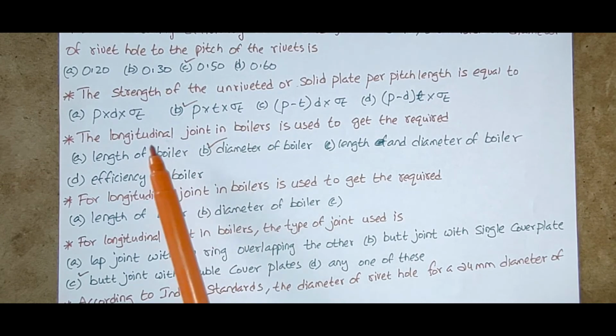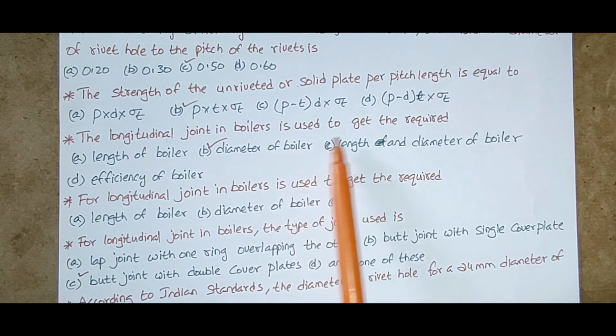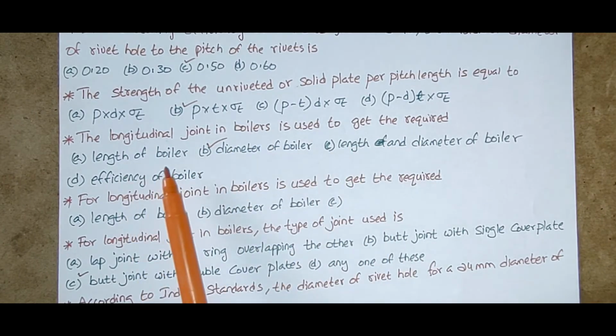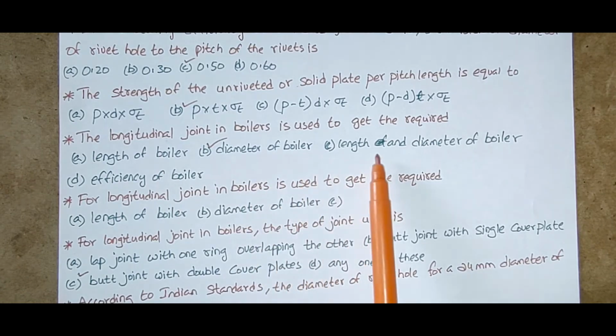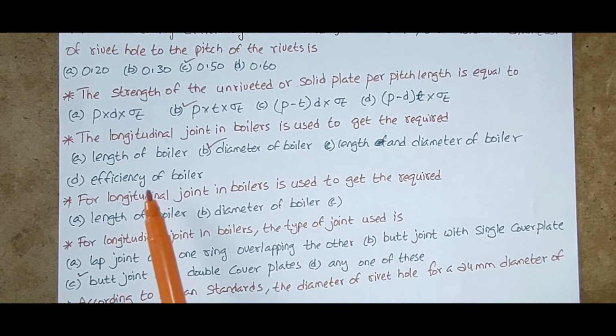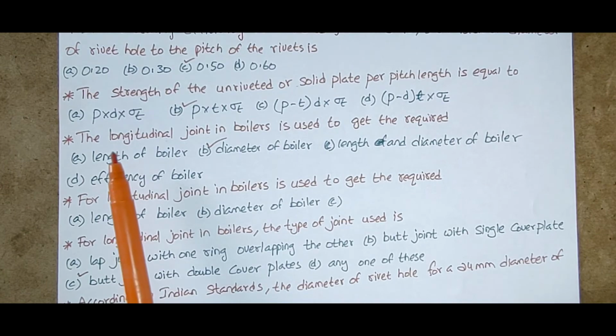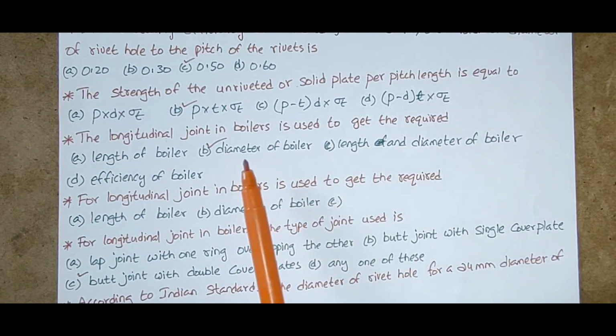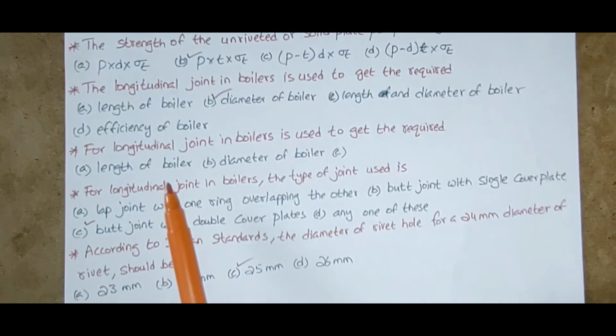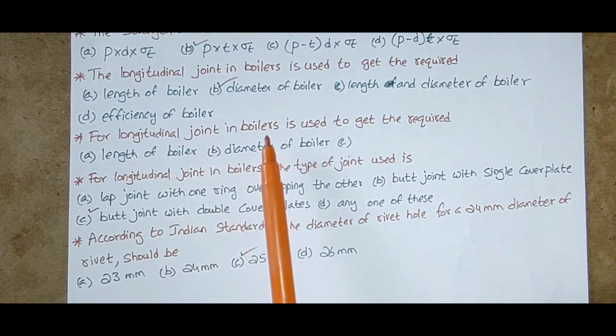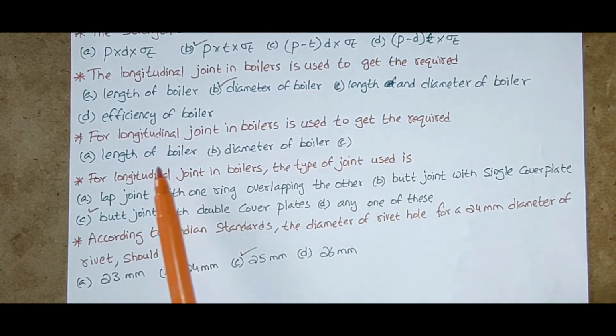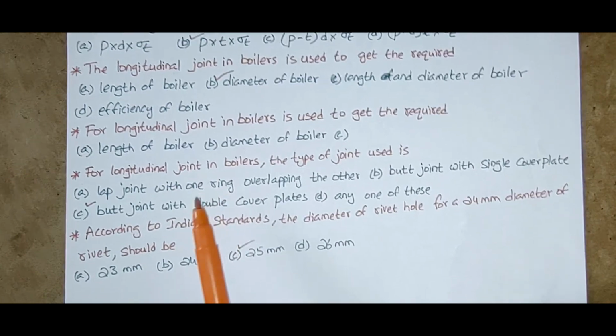The longitudinal joint in boilers is used to get the required length of boiler, diameter of boiler, length and diameter of boiler, efficiency of boiler. The longitudinal joint in boilers is used to get the required diameter of boiler.